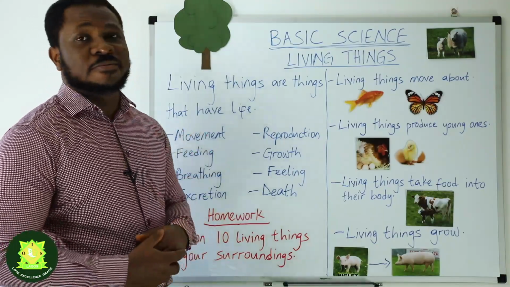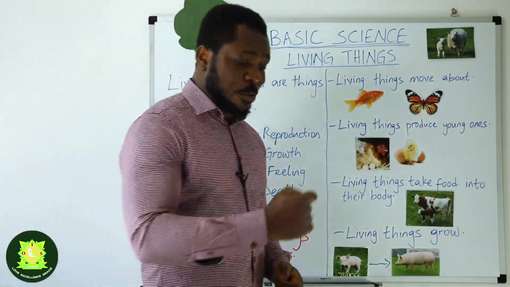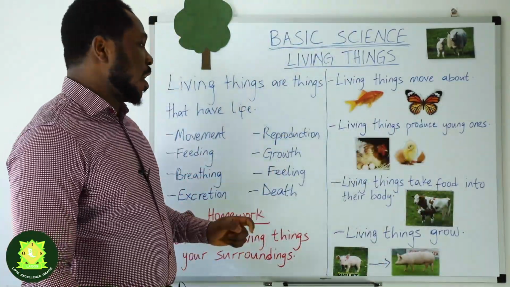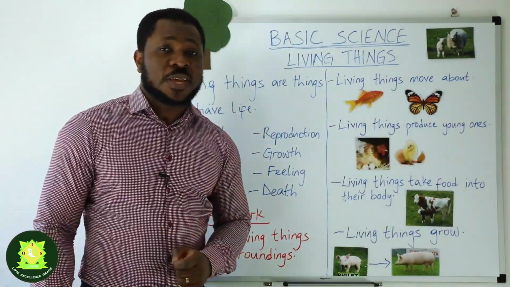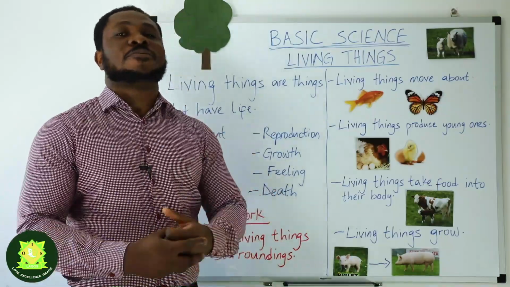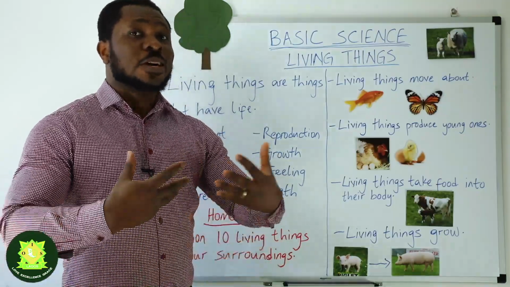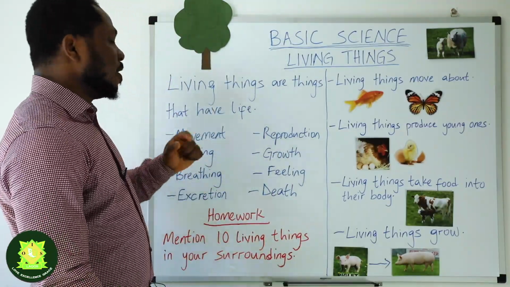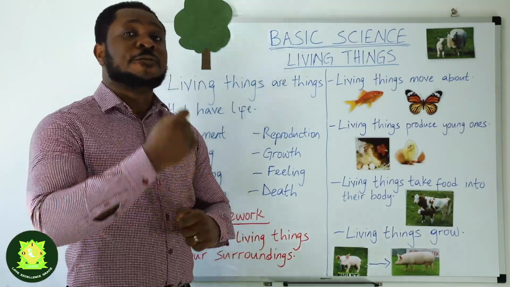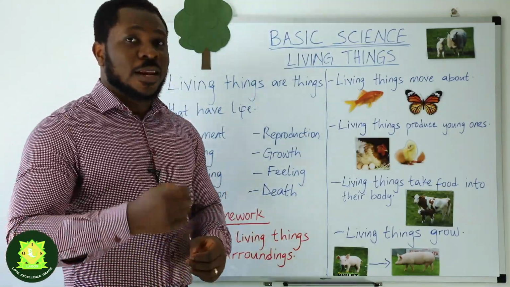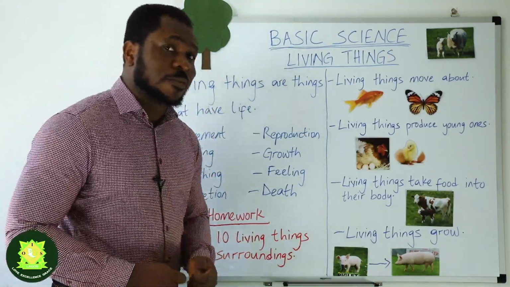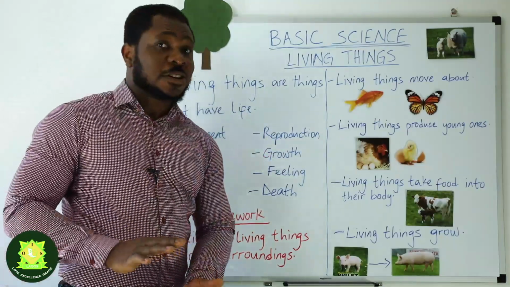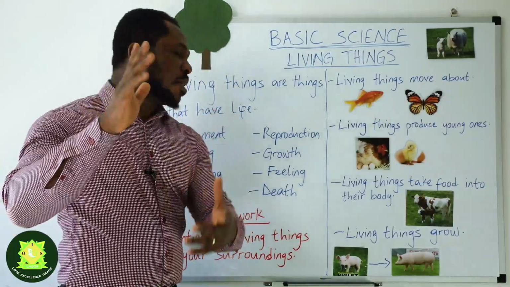Number one, movement. Living things can move from one point to another. Another activity that living things carry out is reproduction. Living things can produce their young ones. Another activity that living things carry out is feeding. Living things can take in food into their body. Another activity that living things can carry out is growth. Living things can grow from a small size to a big size.